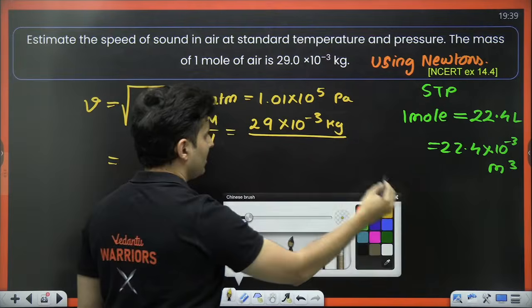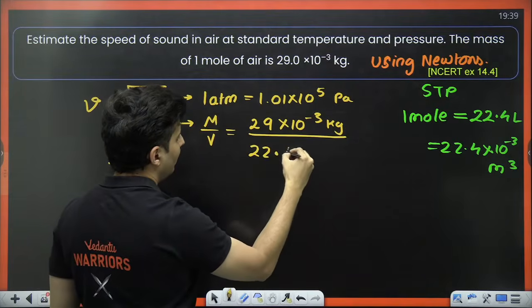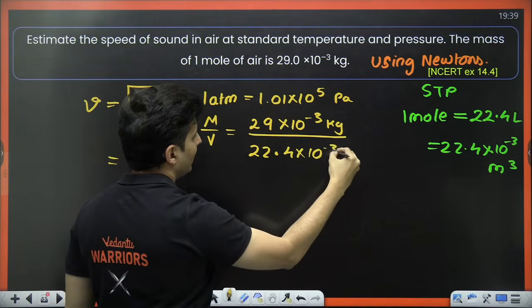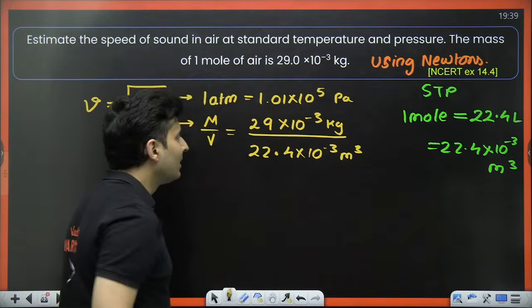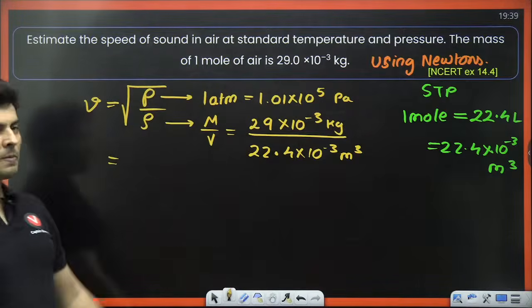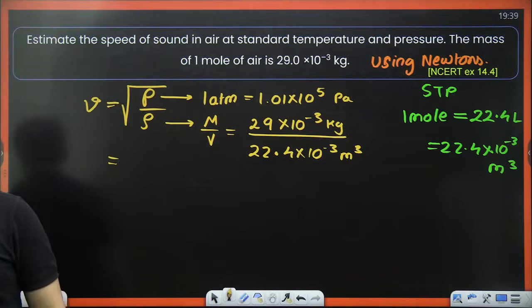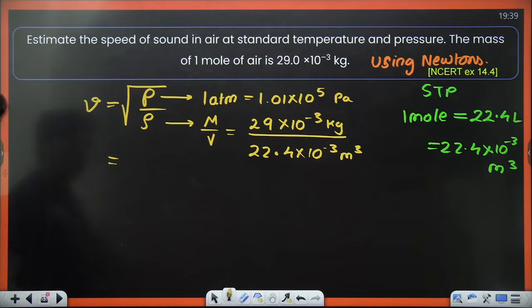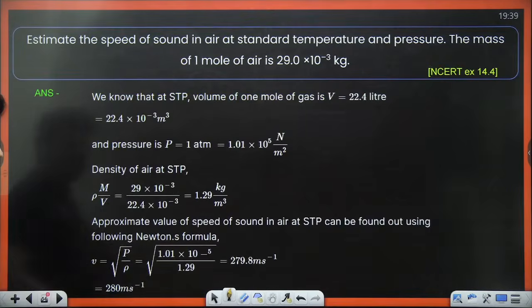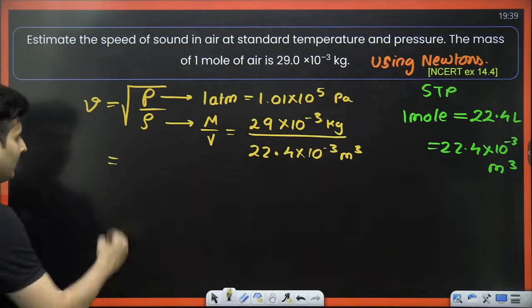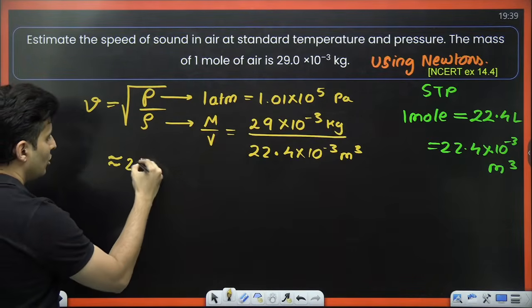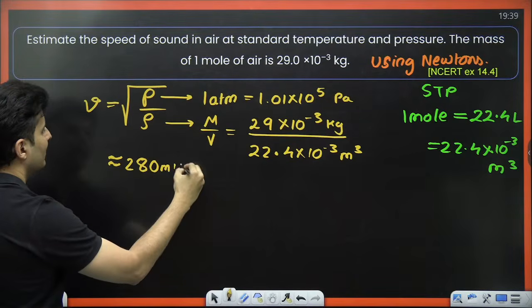Just put it over here. After this, nothing is remaining. Solve it and you will get the answer as almost 280 meters per second.